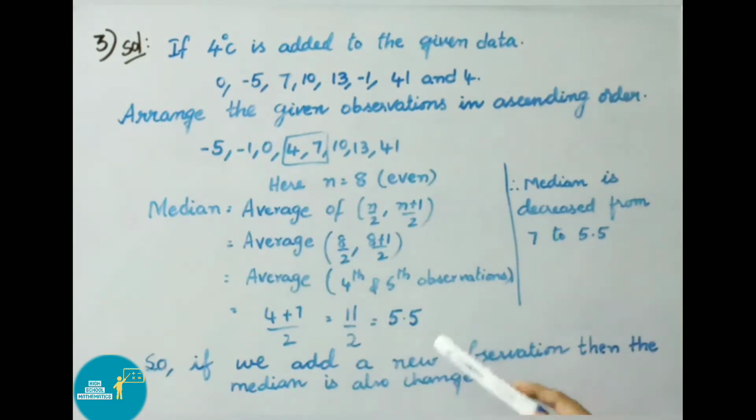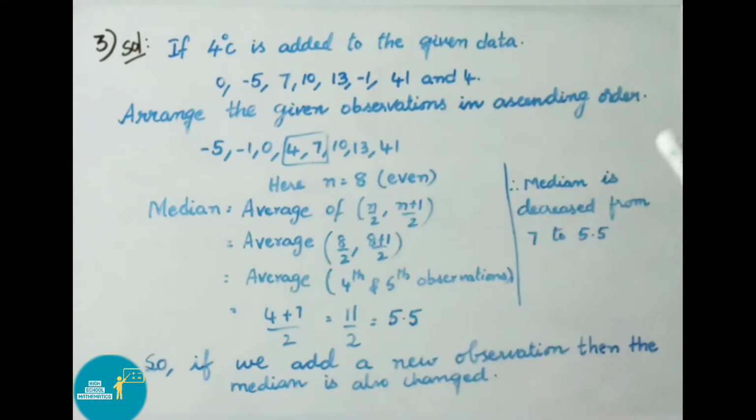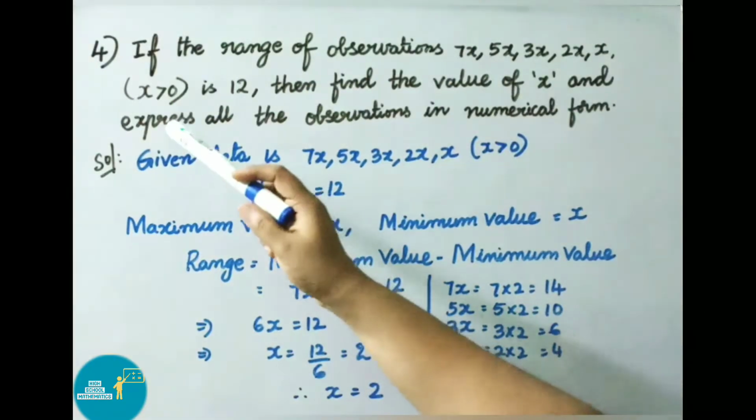Therefore, median value is here 5.5. Previously, we got median 7. So, if we add a new observation, then the median is also changed. Therefore, median is decreased from 7 to 5.5. See now question number 4.